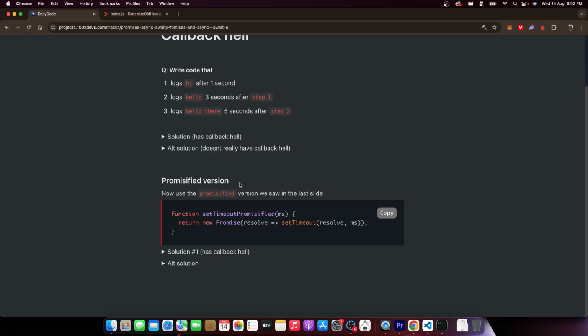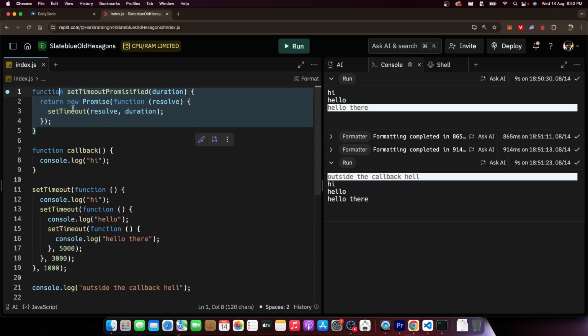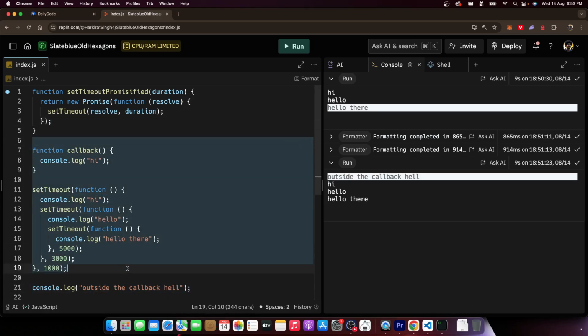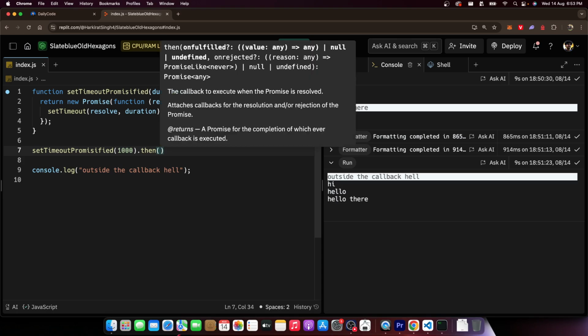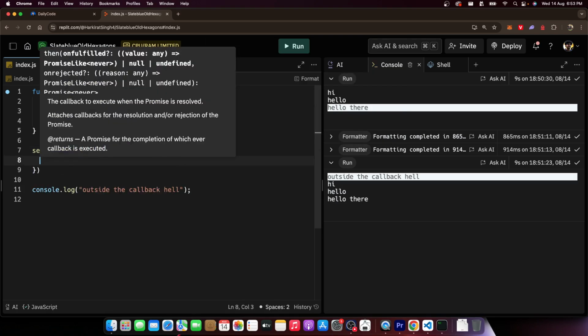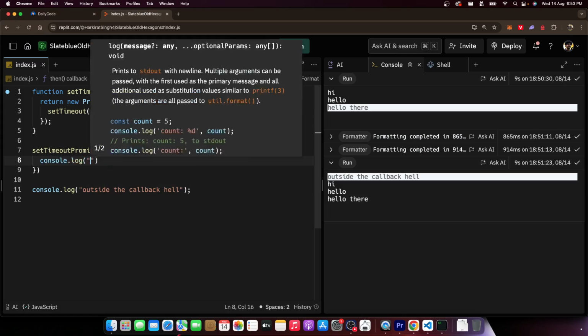How? Let's see. Let's see the first solution using promises. Given you have the promisified version of set timeout, this is already defined for you. Don't worry about how it does what it does. This is already defined for you. How would you write your code now? Can you guess? I would call set timeout promisified with 1 second of interval dot then the first anonymous function. Again, I can pull this outside. I can define it in an anonymous function. Here, what will I write? I will write console.log hi.